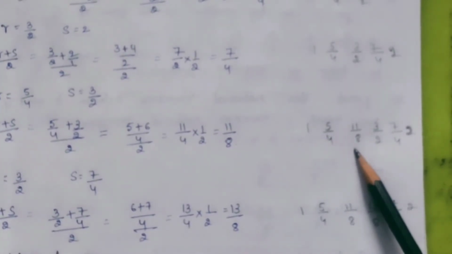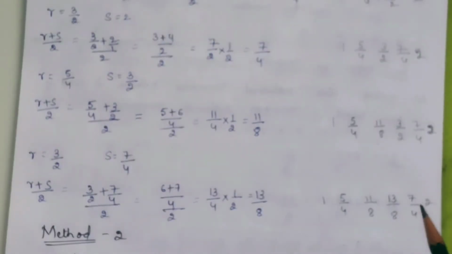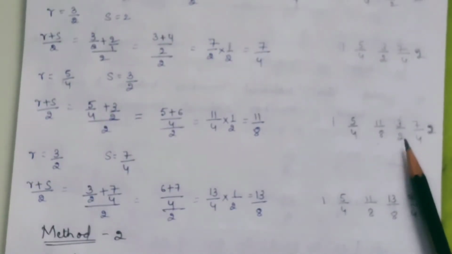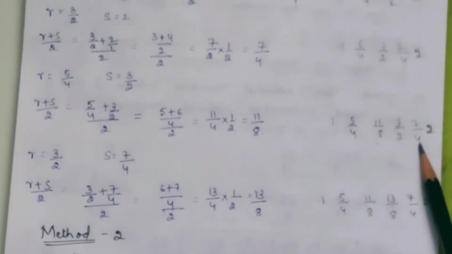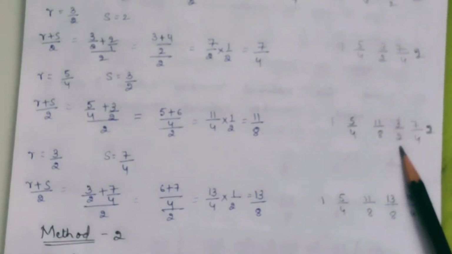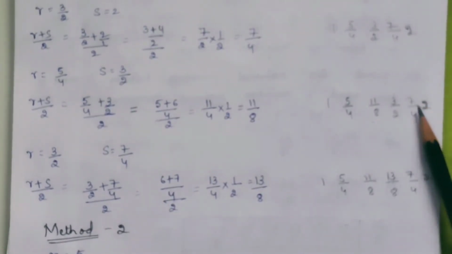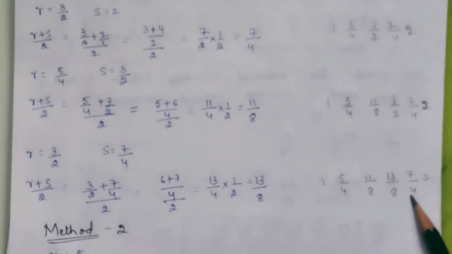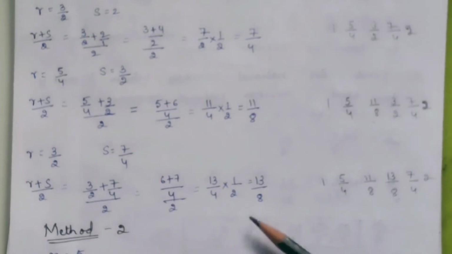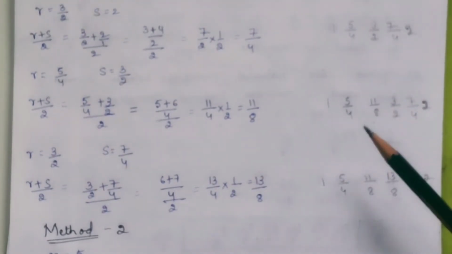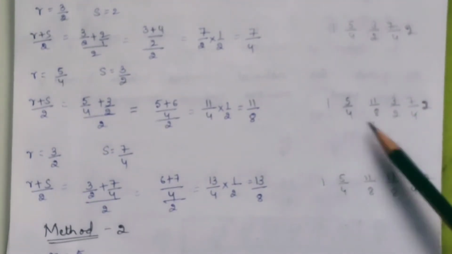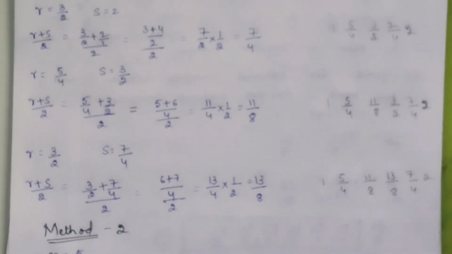Again, you can move further. You can find the middle term between 3 by 2 and 7 by 4 again with the same formula. Here r is 3 by 2 and s is 7 by 4. Then you will get one more number, that is 13 by 8. See, I have done it. You can have a look. And this is a little laborious process. In every single step you are finding the middle term of two given numbers.